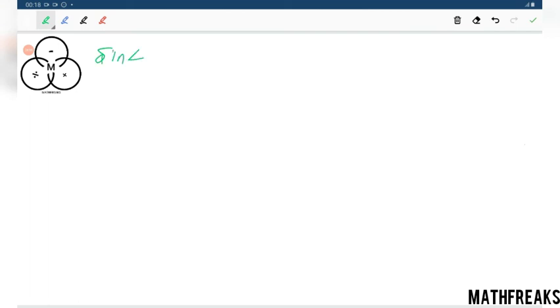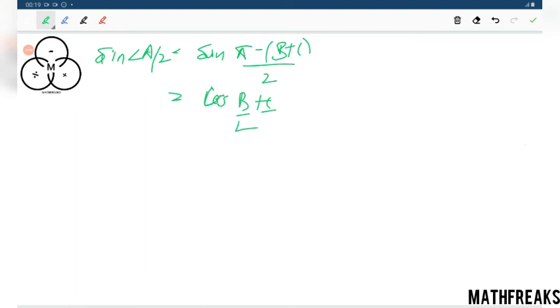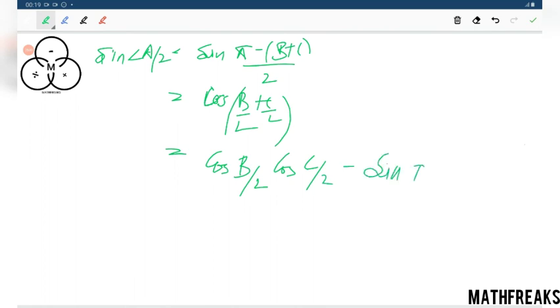Sine of angle A by 2 can be written as sine of pi minus B plus C by 2, which equals cos of B by 2 plus C by 2, which can be expanded as cos B by 2 cos C by 2 minus sin B by 2 sin C by 2.